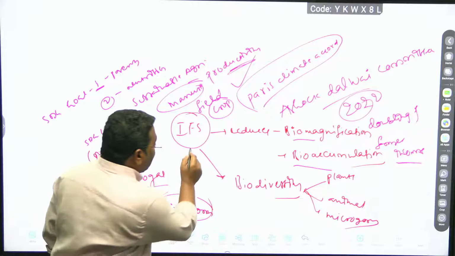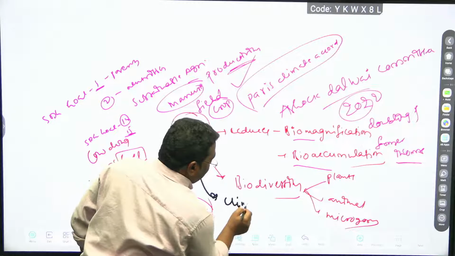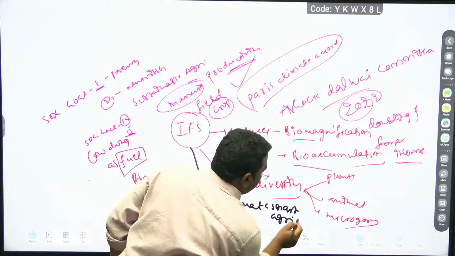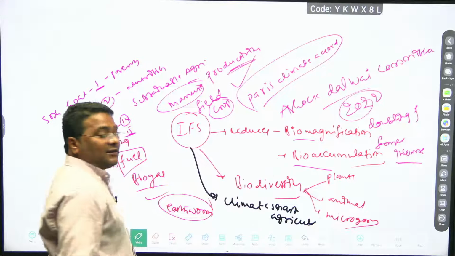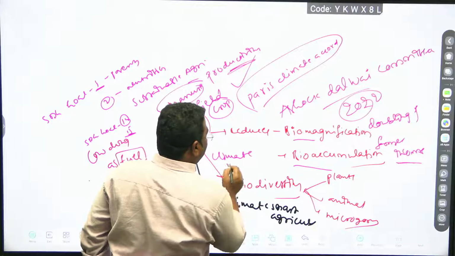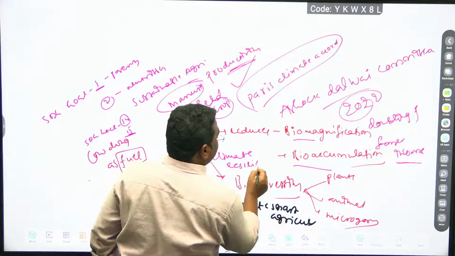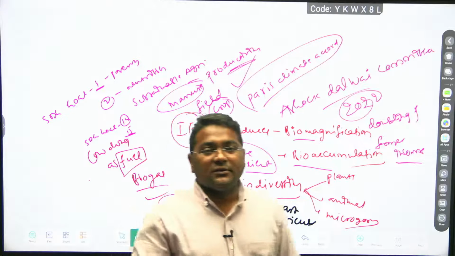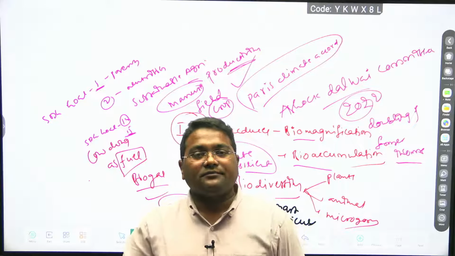Right? It is like climate smart agriculture also, this one. We can also write here climate resilient practice. Try to add the quality points. The word should be quality.